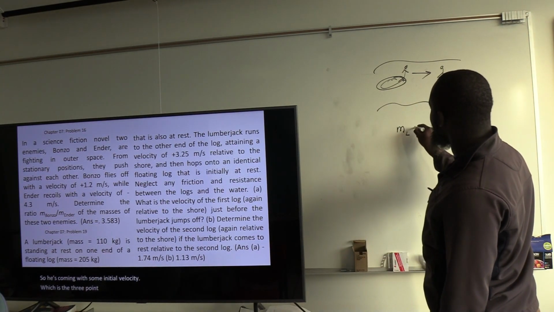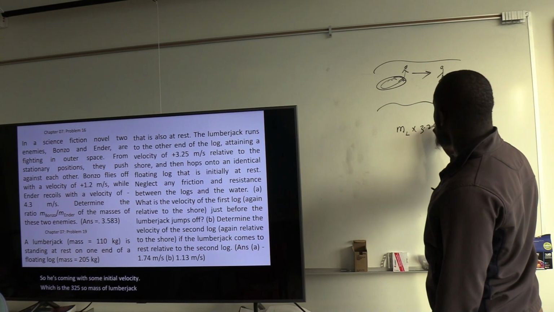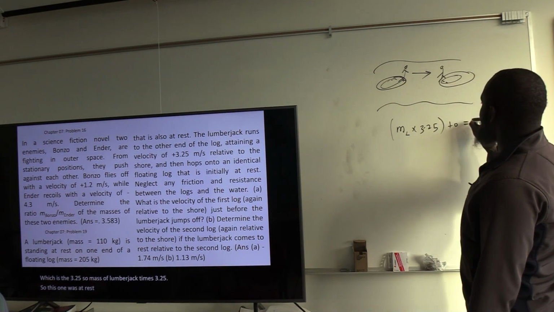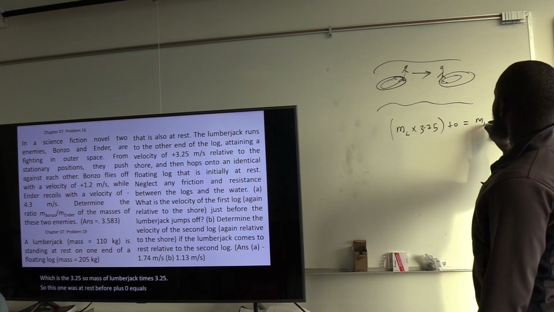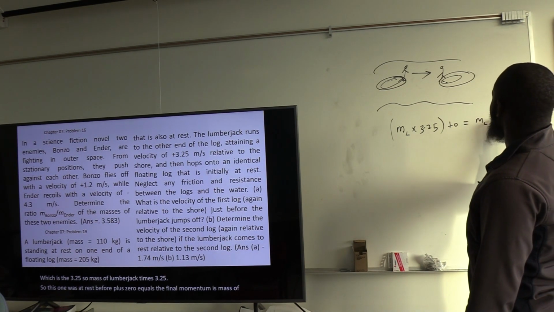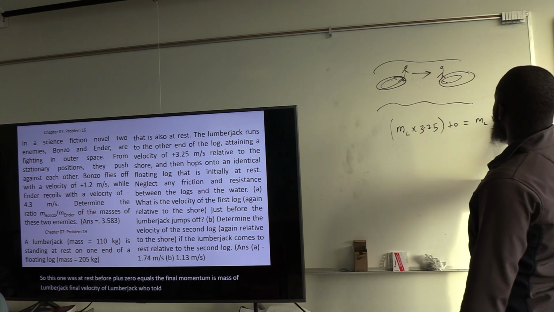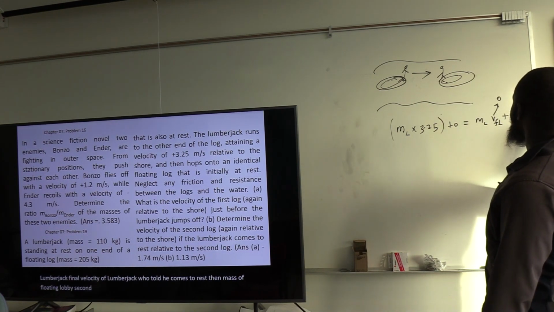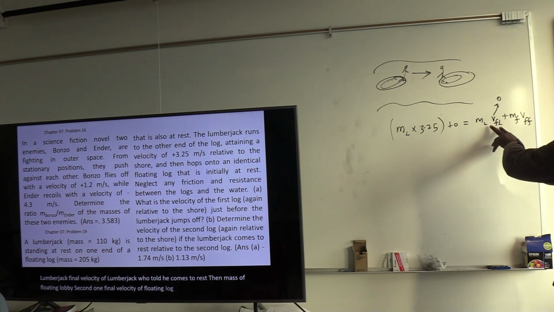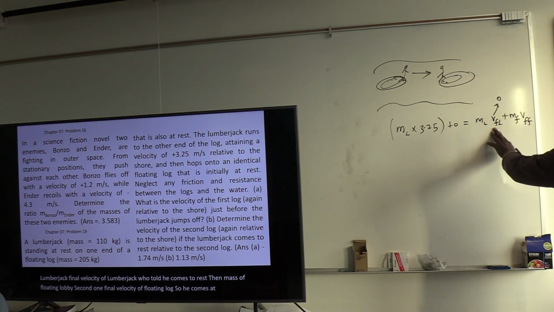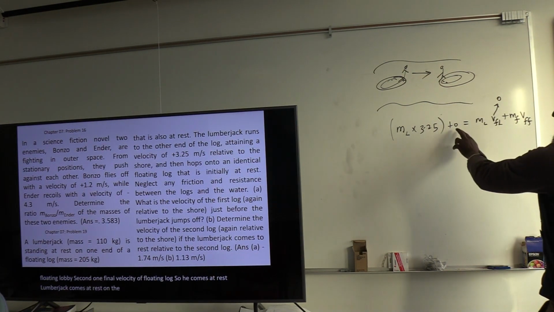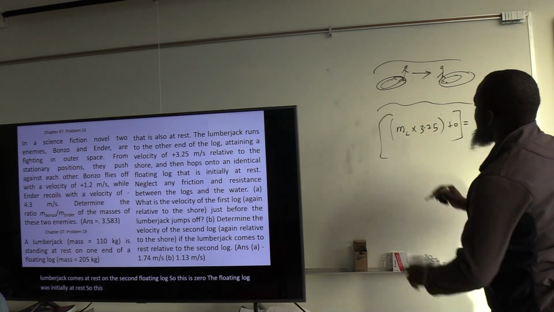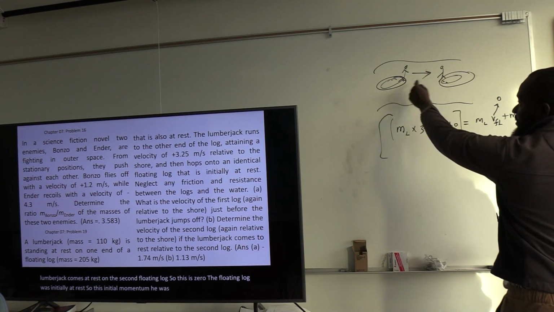So mass of lumberjack times 3.25, plus 0 since the second log was at rest before, equals the final momentum: mass of lumberjack times final velocity of lumberjack, we're told he comes to rest, plus mass of floating log, this second one, times final velocity of floating log. The floating log was initially at rest, so the initial momentum comes from him moving with this speed.